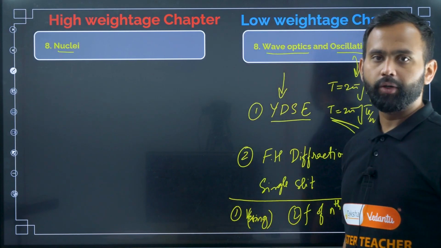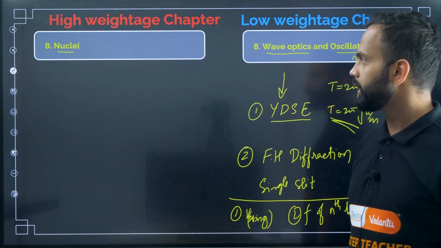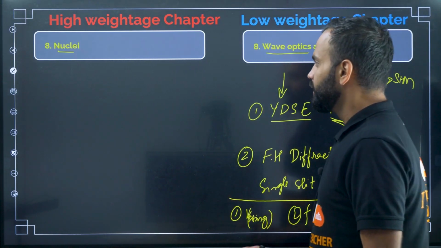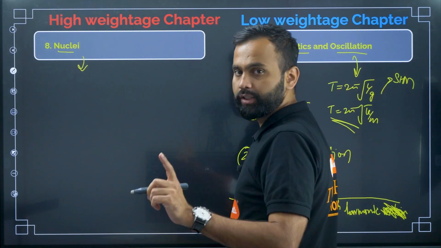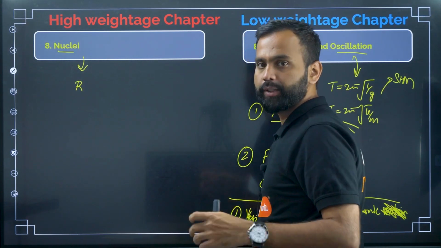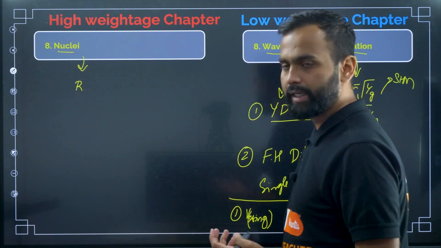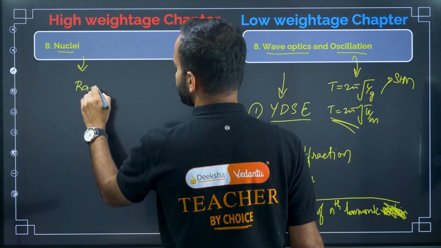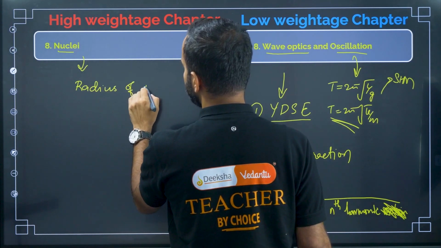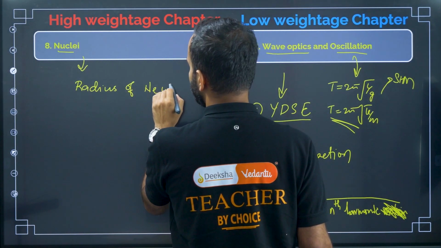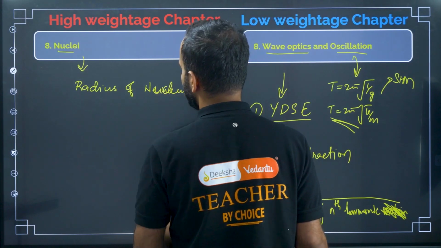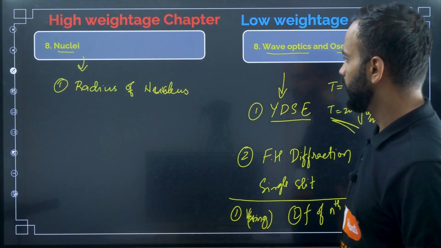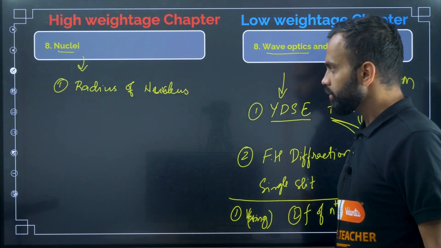I think in nuclei, radioactivity is deleted, isn't it? Radioactivity is deleted, and they will ask very easy questions based on nuclei. The first one, they will ask questions based on isotopes, isobars, isomers, and all. Those are easy questions. And then they will ask questions based on the radius of the nucleus, understood?